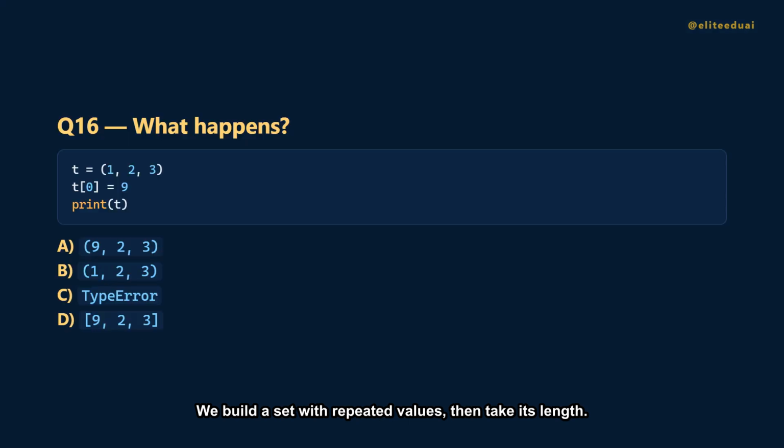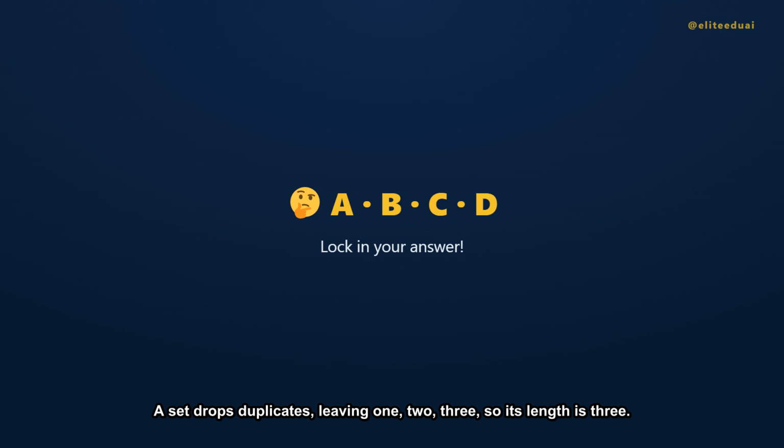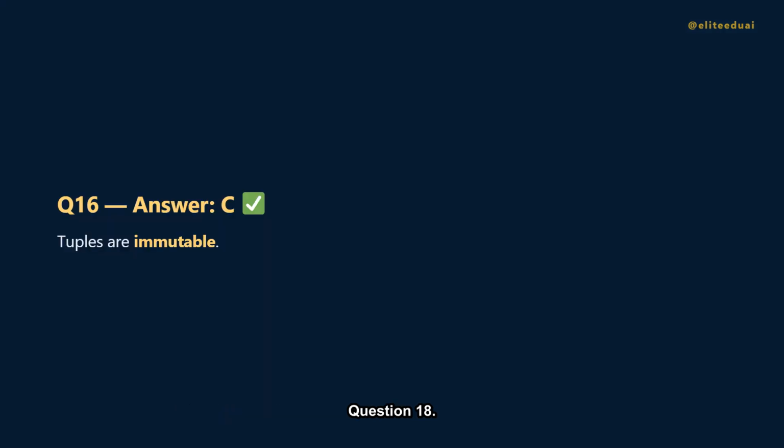Question 16. We try to change the first item of a tuple. What happens? Is it A, 923? B, unchanged? C, a type error? Or D, a list? The answer is C. Tuples can't be changed, so assigning to T of 0 raises a type error.